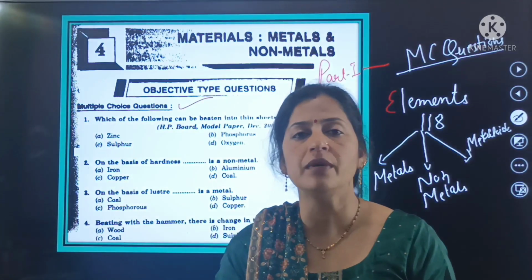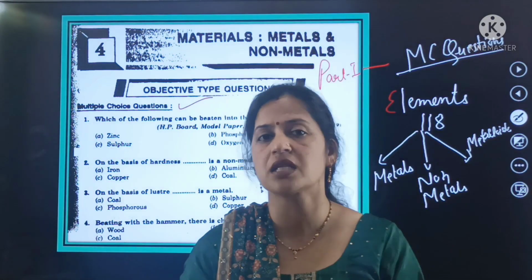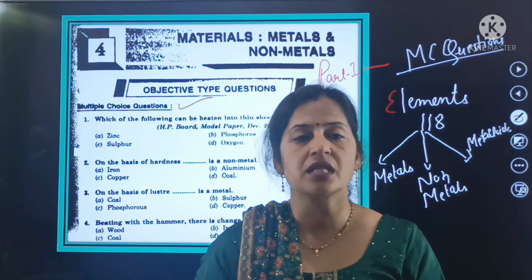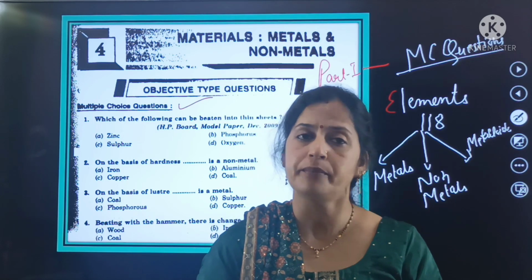So the elements are categorized into 3 parts: metals, non-metals and metalloids. Among these elements the majority are metals.